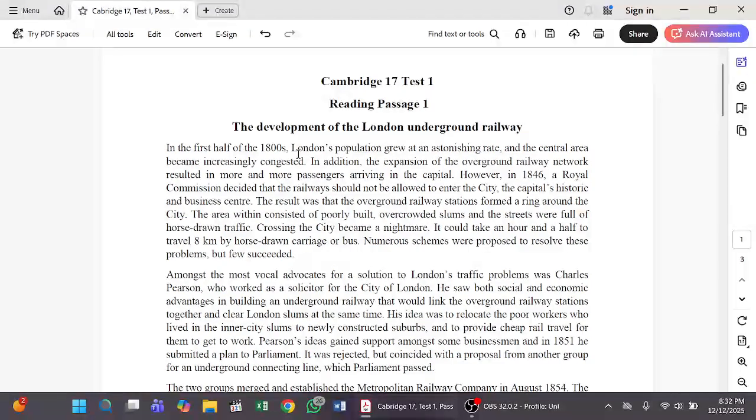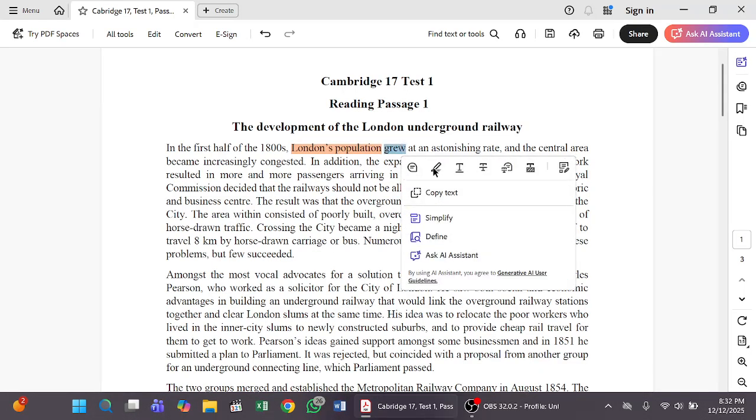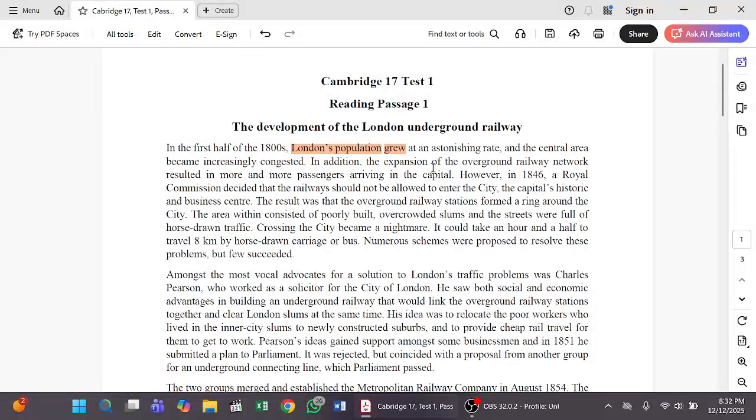Here the subject is London's population and grew is the verb, so we are already done with our subject and verb. The rest is extra information, so we don't need to read or understand it, because once we get our subject and verb, we can easily get the main point of the sentence: London's population grew at an astonishing rate.